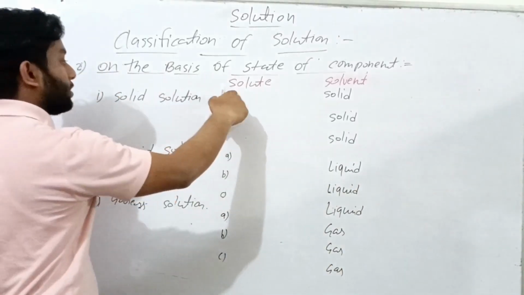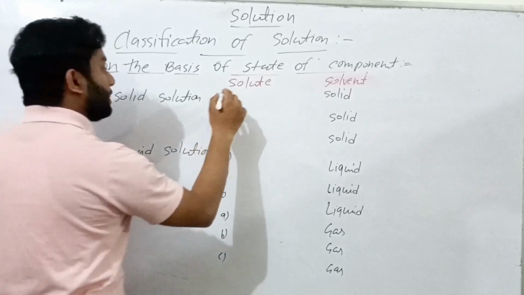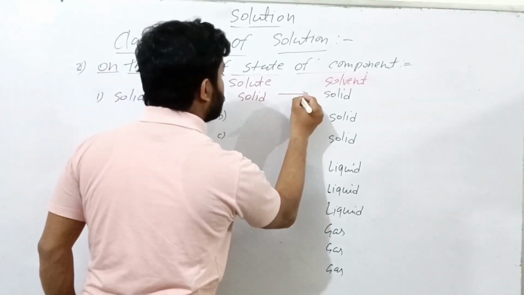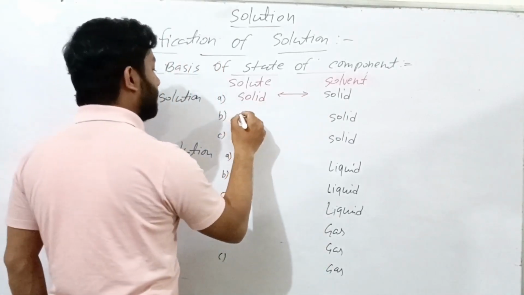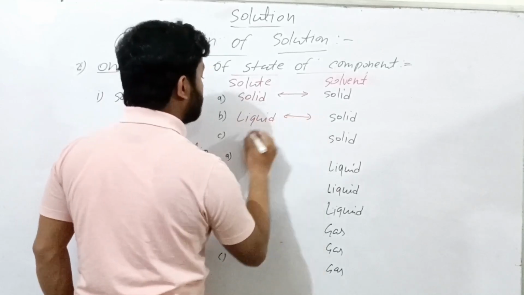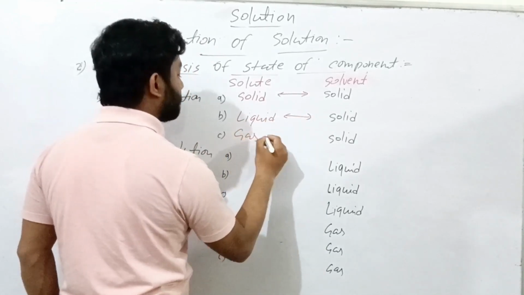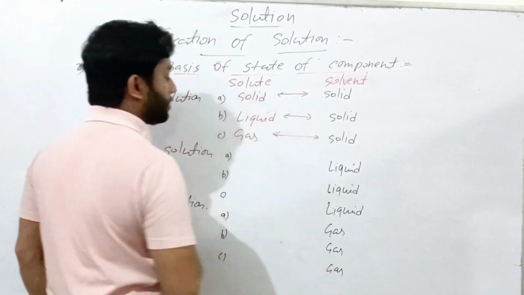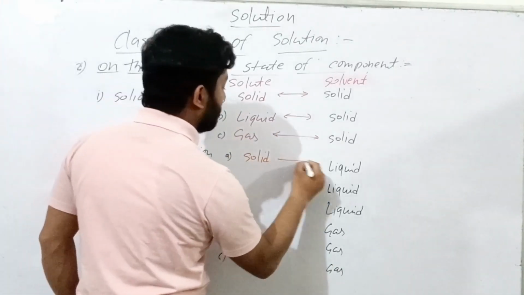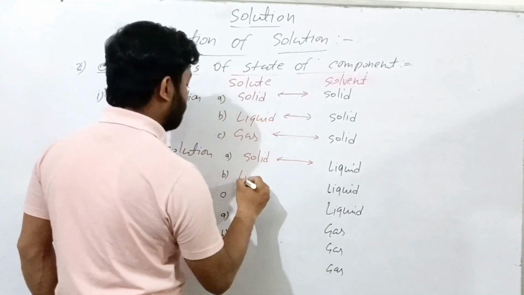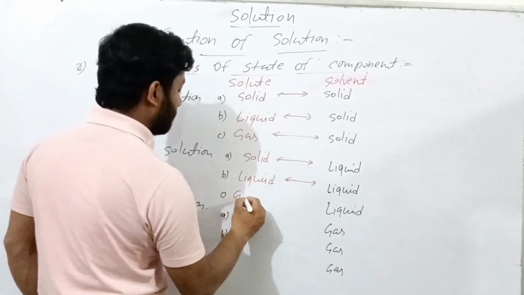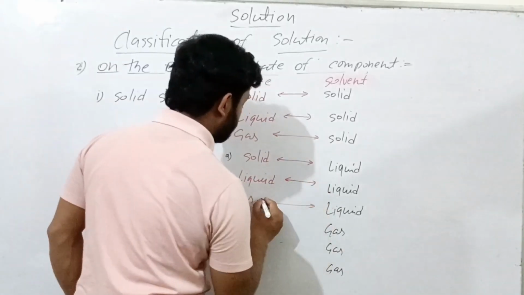Okay. The solute in the first solvent is solid. It means they form solid solution. Solid solid solution. Second, liquid solid solution. Third, gas solid solution. And also for the liquid solution, solid liquid solution, liquid liquid solution, and third, gas liquid solution.